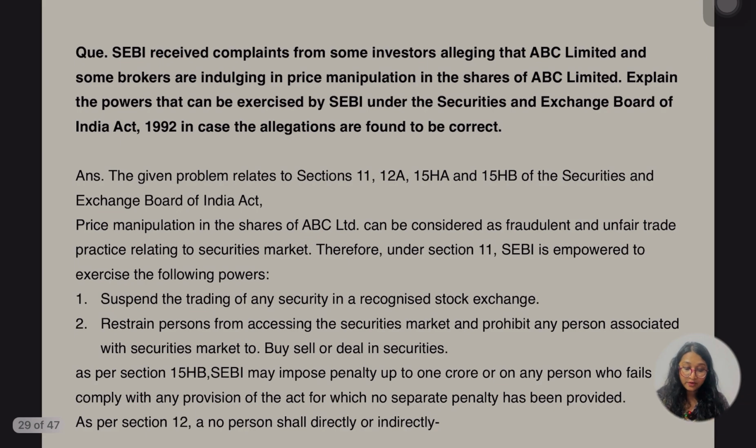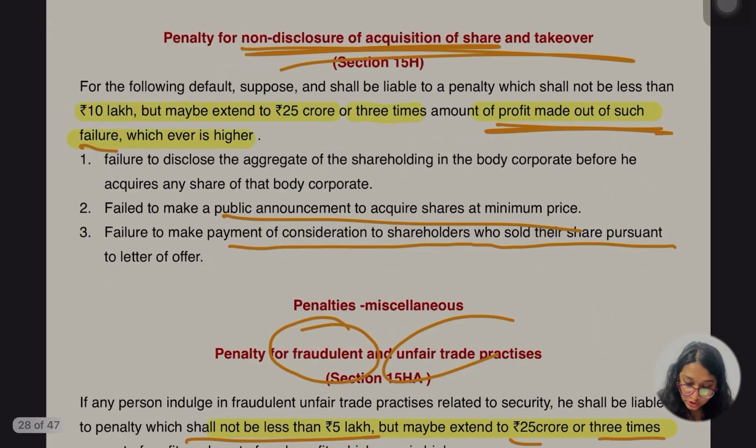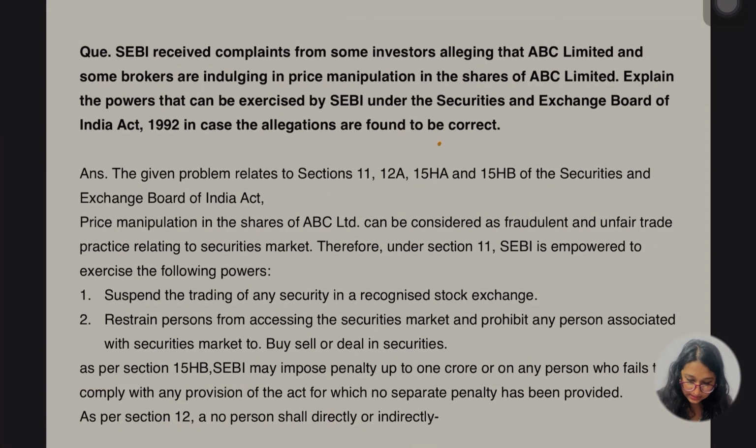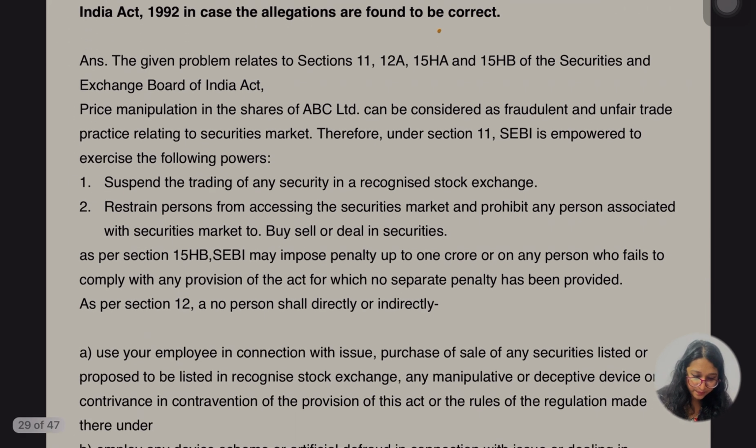They are saying, first thing, that some investor is alleging that ABC Limited and some brokers are indulging in the price manipulation of shares of ABC Limited. ठीक है, now we are going to identify the powers that can be exercised by SEBI under the SEBI Act. ठीक है, so this given problem is related to section 11 and 12A, 15HA, 15HB.